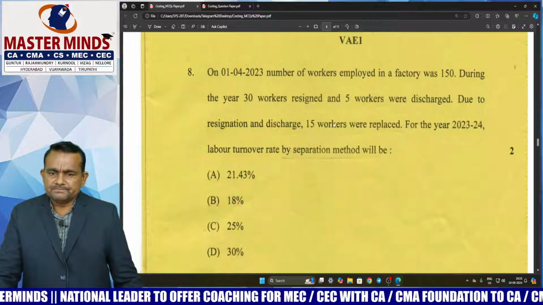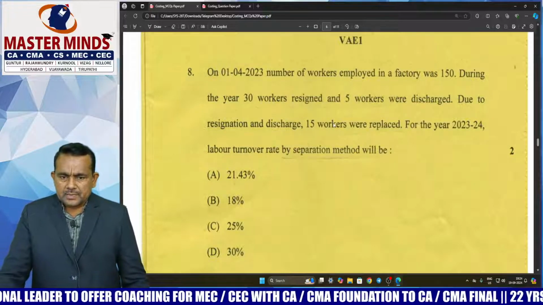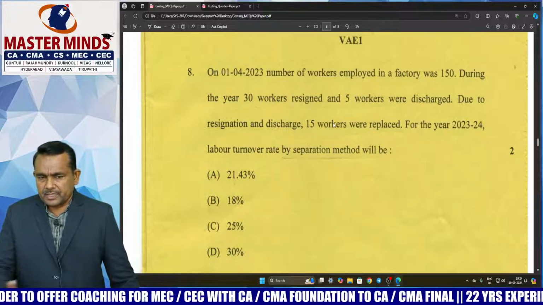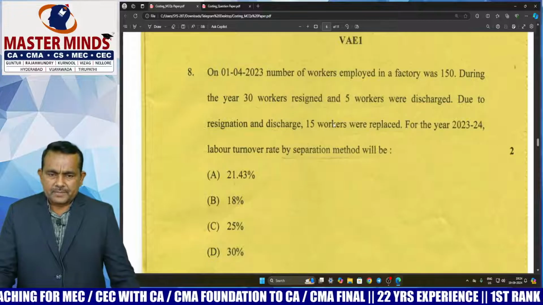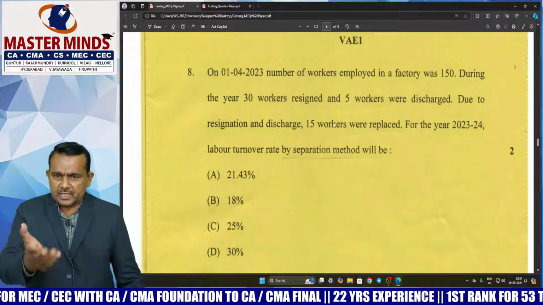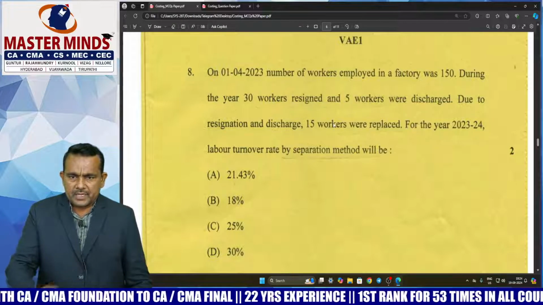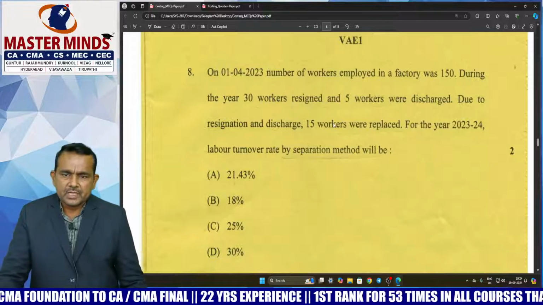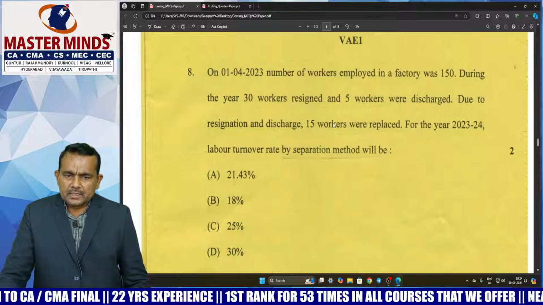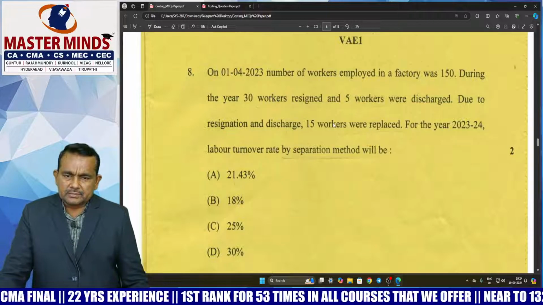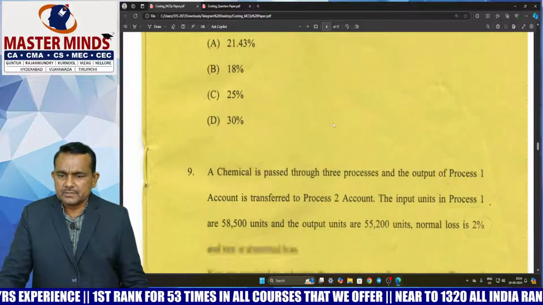Next, 8th one. This is the labor turnover rate under separation method, that equal to number of separations during this period divided by average number of workers. So separations means workers left and discharged. Here directly given 30 workers resigned and 5 workers were discharged. Next, number of workers employed in a factory on 1st April, 150. So calculate the labor turnover rate by separation method, apply the values in the formula, then easily get the answer.